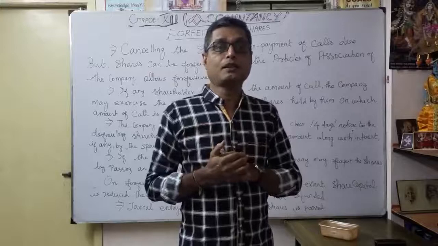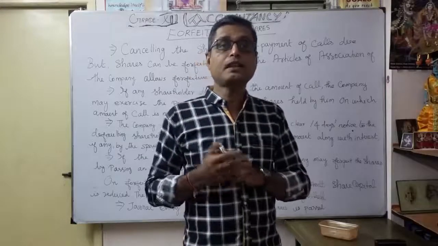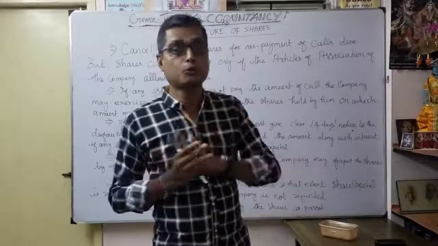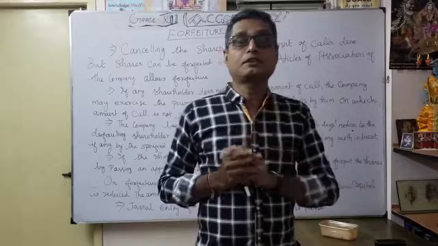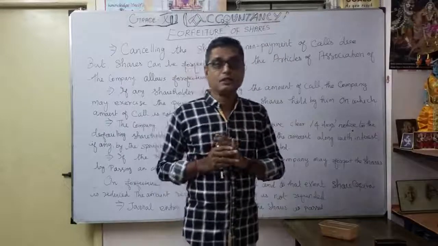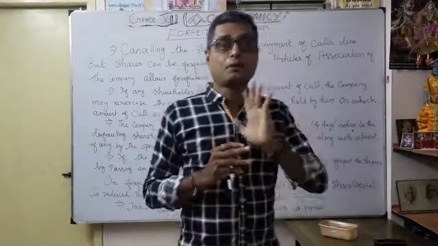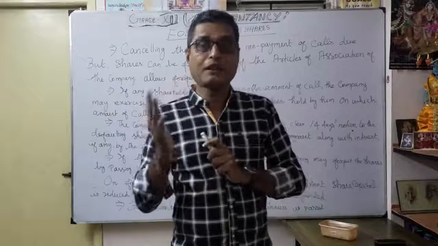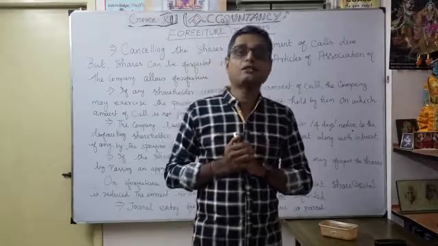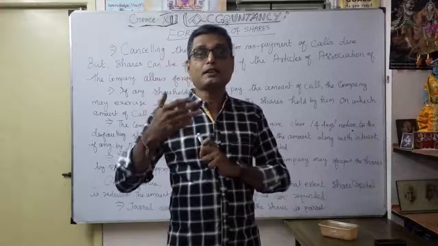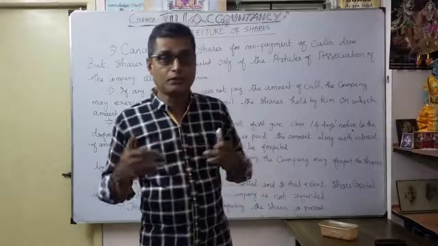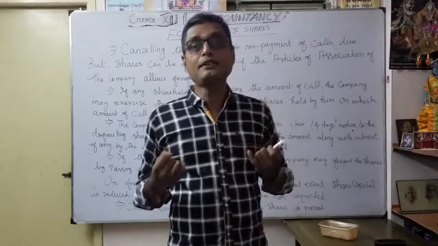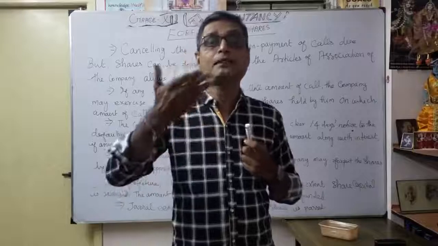So what will happen later on, after some period of time, is that the company will take the money already paid by the shareholder. For example, application 2 rupees, then allotment 3 rupees, so 2 plus 3, 5 rupees, correct. Then 2 rupees first call, totally 7 rupees. Up to that, the company will keep that money because the second and final call has not yet been paid by the particular shareholder. The company cannot wait for a long time. They want to run the business, they want to collect the money. In the meantime, the company takes the money already paid by the shareholder.